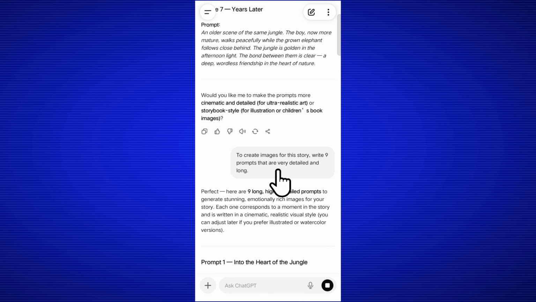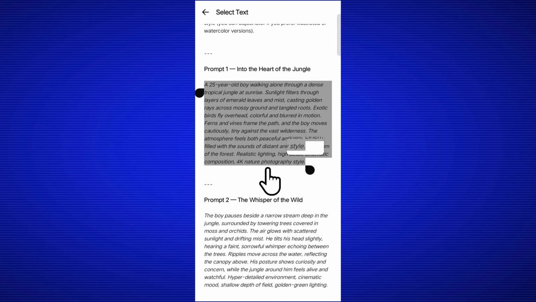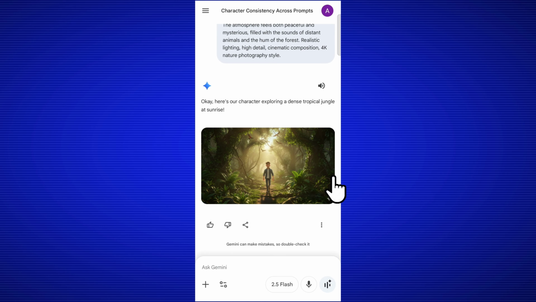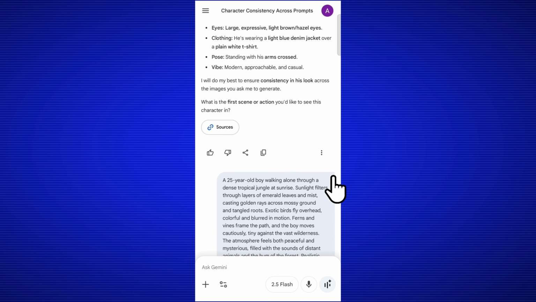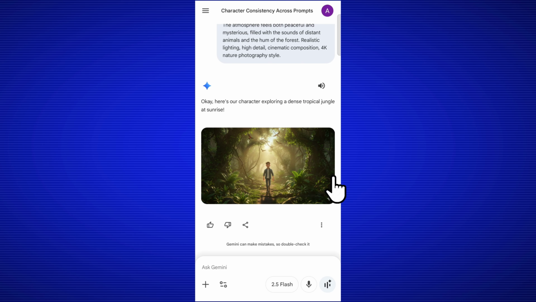For example, I write that I need 9 prompts to generate images, and now it has written 9 image prompts for my story. Next, we'll copy one of those prompts, go to Gemini, paste it, and press enter. After a few moments, it generates an image for us. And as you can see, the character in the image matches exactly with the one we had. You could say it's the same character appearing here as well.